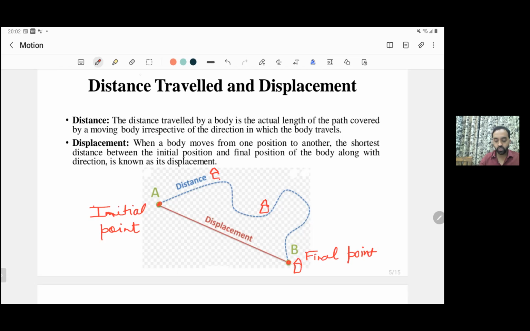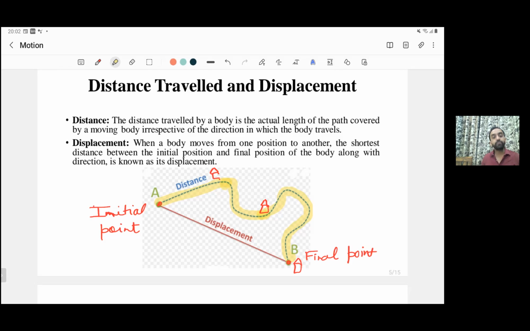So this is the actual path which I have followed to the shop, then to a friend's house, and then to the school. So our distance traveled would always be the actual path which you have followed. The actual path which you have covered, that is your distance covered. But what is the displacement? For a displacement, you must have the initial point and the final point. And the shortest distance between the initial and the final point, that is known as the displacement.